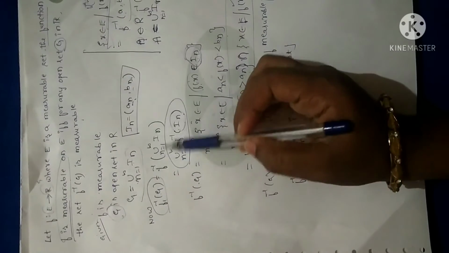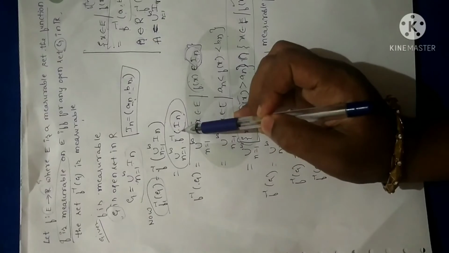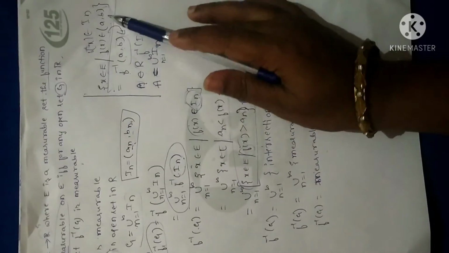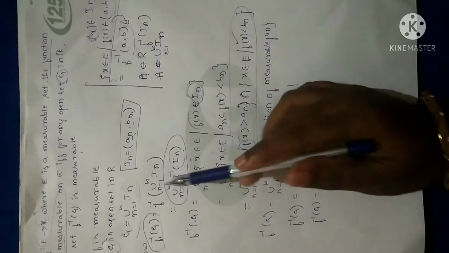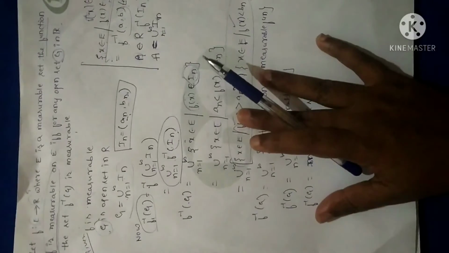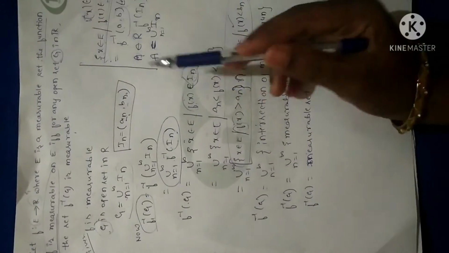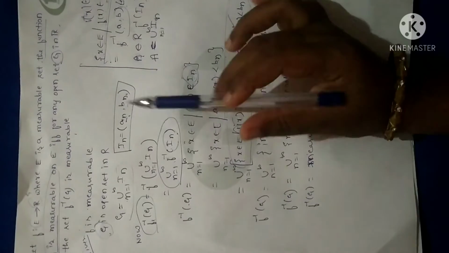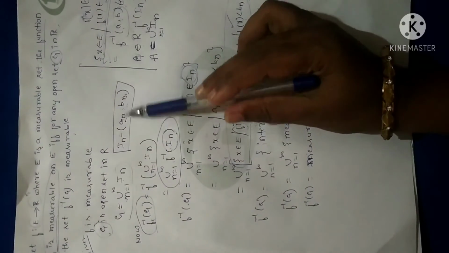I have replaced G with the assumed open intervals, and I can write f inverse of G as the union of f inverse of I_n. So just now I have told you, if you have a set like this, I can write this as f inverse of (a, b). In the same way, I have written this as the union, n equal to 1 to infinity, of f inverse of I_n. Clear? Now, f inverse of I_n I have written using the definition of function: if f of x belongs to I_n, since I assumed I_n as (a_n, b_n), then f of x will definitely be in between a_n and b_n.